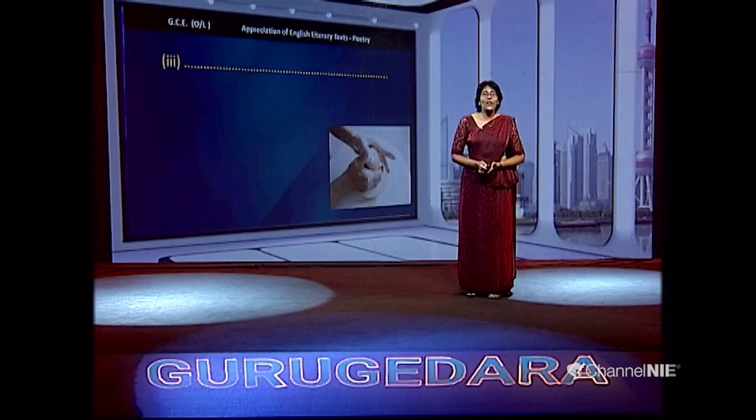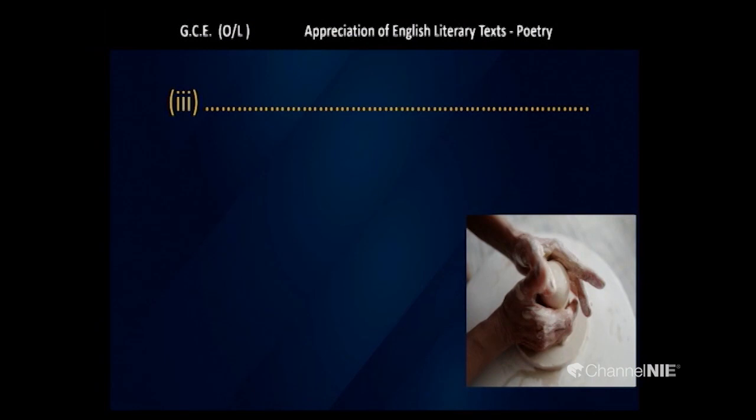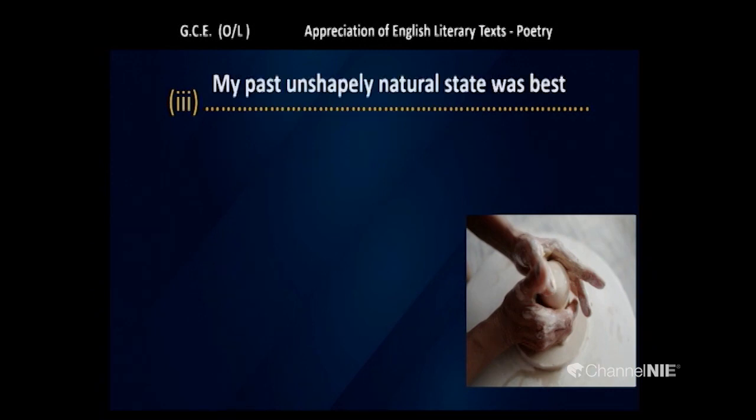Well, if you look at this picture, what can you say? You are going to find the suitable lines. Yes. Good. You can say, "My past unshapely natural state was best," according to the picture.